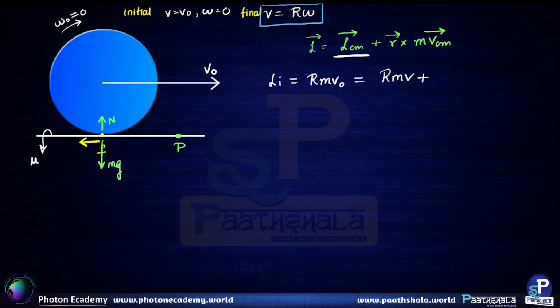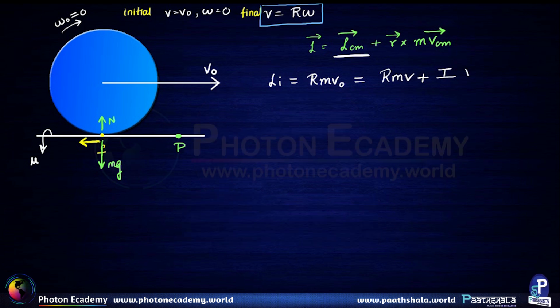So plus I omega, where I is the moment of inertia about the center of mass, and omega is the angular velocity. Omega can be written as V divided by R, but I will first write it as I omega only, and then write it as R m V plus I into V divided by R.